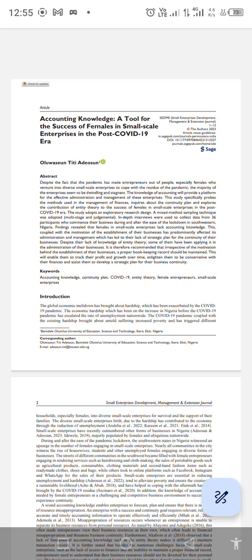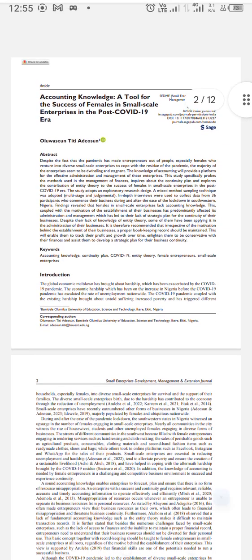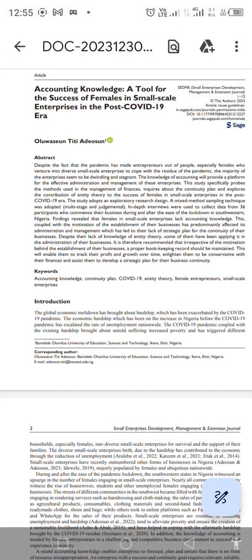As you can see, this particular journal article is my work. All these characteristics of references are peculiar to any journal article online, and I will be showing them here.